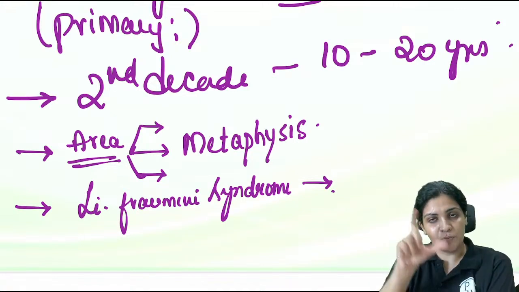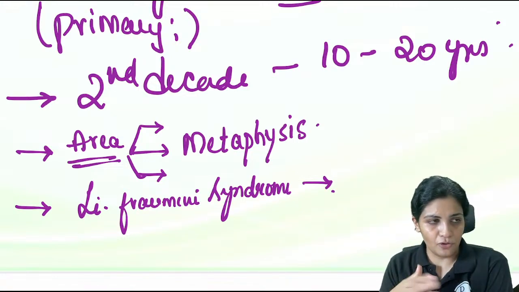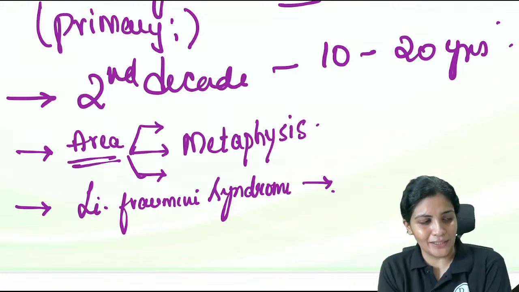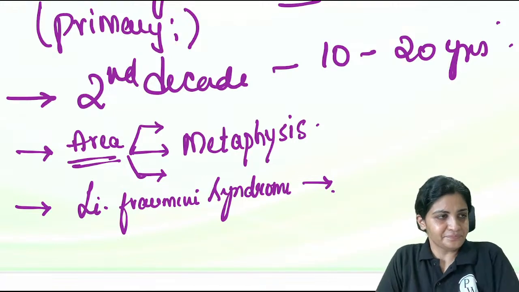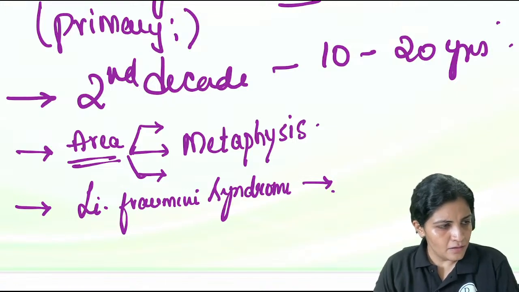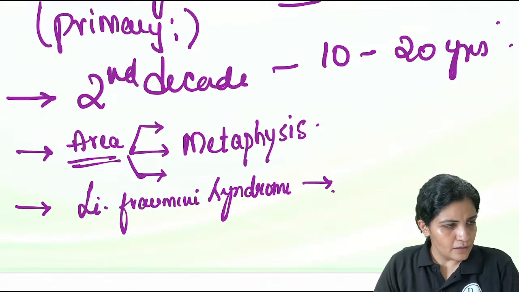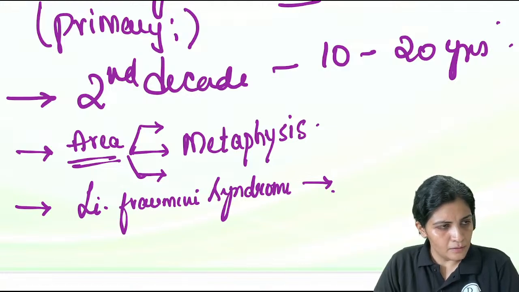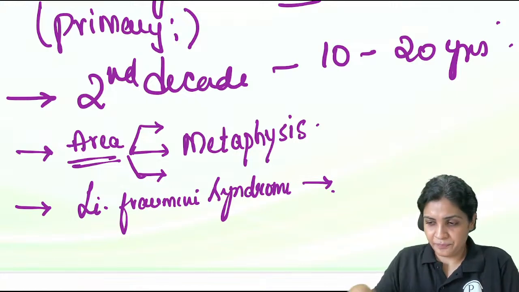What is the one more tumor which we usually see in sync with this osteosarcoma? One more.